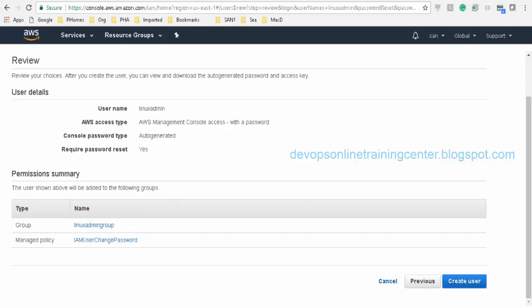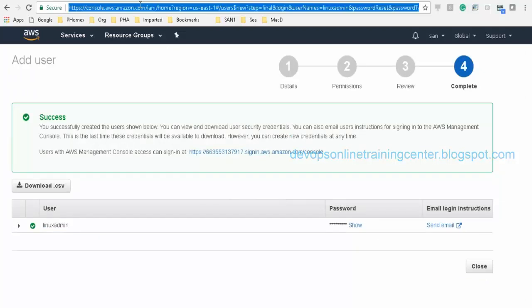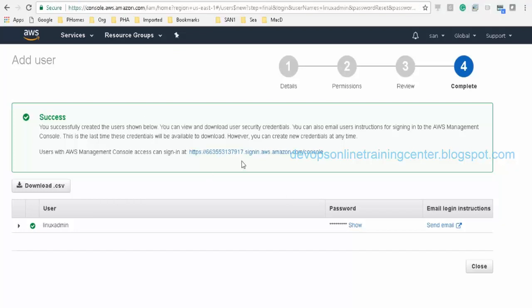So there are two policies associated with this user. What are they? Linux admin group and IAM user change password, right? This policy is basically to change the password once he logs in for the first time. So this will create a user. If you click on the user, a user is created, and here is my console. As a root, I log into this console, but he will have his own console. This is his console, right?